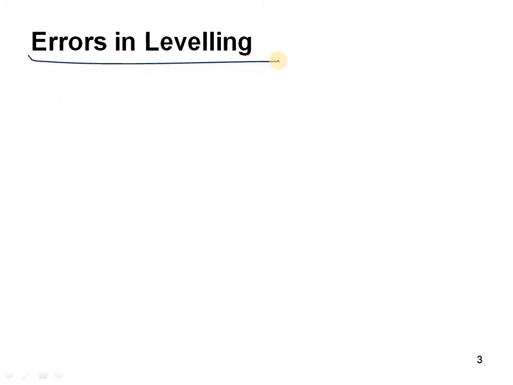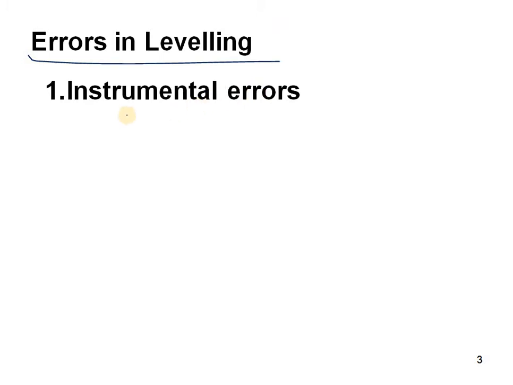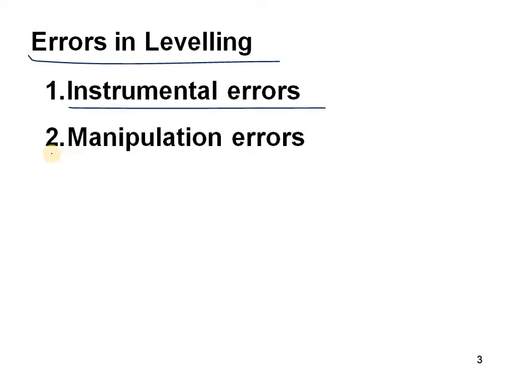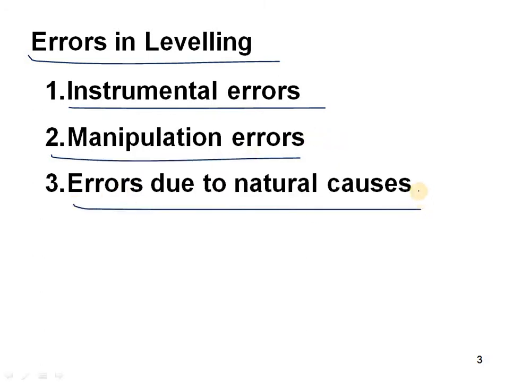So, errors in leveling. Why will these errors occur in leveling? Because of persons, naturally personal errors will occur, by touching the instrument or moving the instrument, and some defects will come from the manufacturer of the instrument. So how do we eliminate these errors? Let us see. The first one is instrumental errors, the second one is manipulation errors, which are also known as personal errors, and the third one is errors due to natural causes.